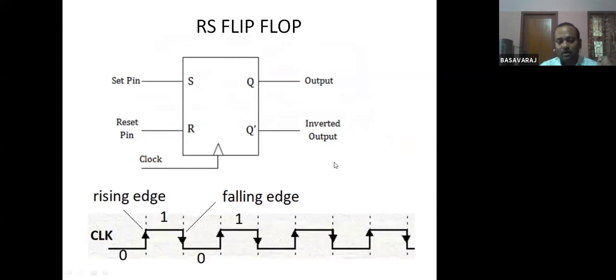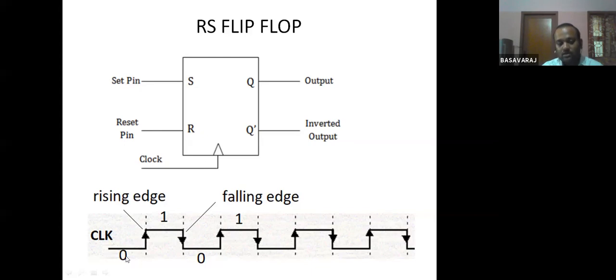So this is the block diagram for an RS flip flop. Here you can see that there is not much difference between a latch and a flip flop. Here also I have two outputs, Q and Q bar, and S and R, set and reset. Apart from these, which are present even in a latch, there is one clock signal here. What is the clock signal? This signal is given here.